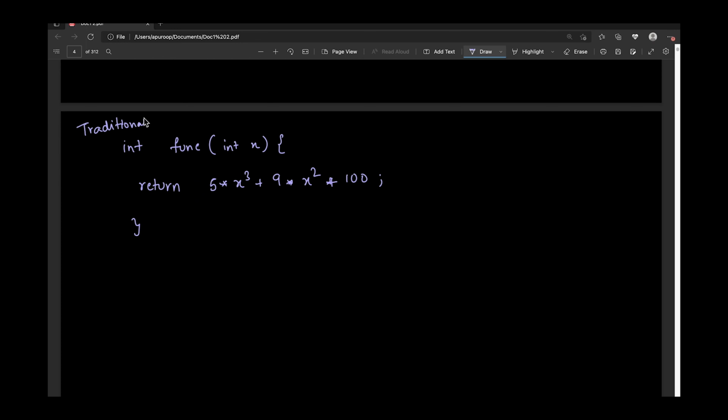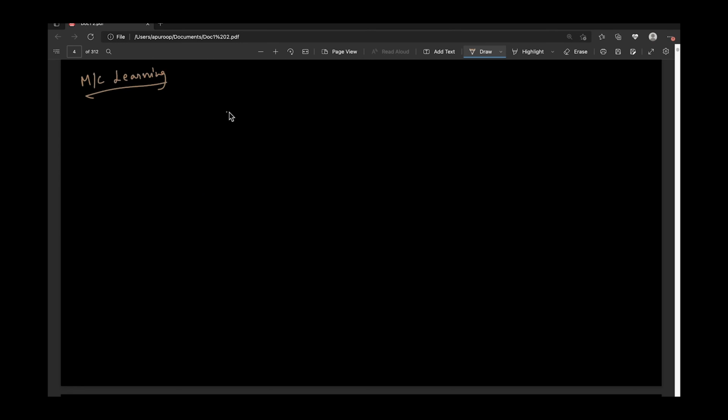But in the case of machine learning, what will happen? We'll have input that is X, let's denote it with capital X, and also output that is Y, let's denote it with capital Y. For every possible X1, there will be some Y1, right? Like that, for X2 there will be some Y2, and so on, until there is a point Xn, and for Xn there will be some output Yn.